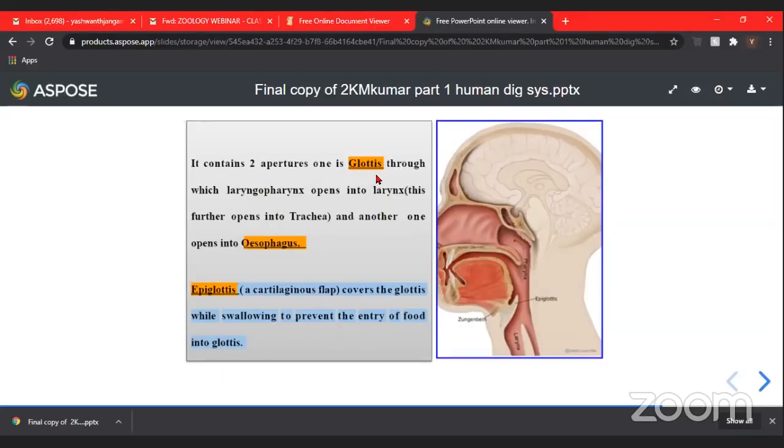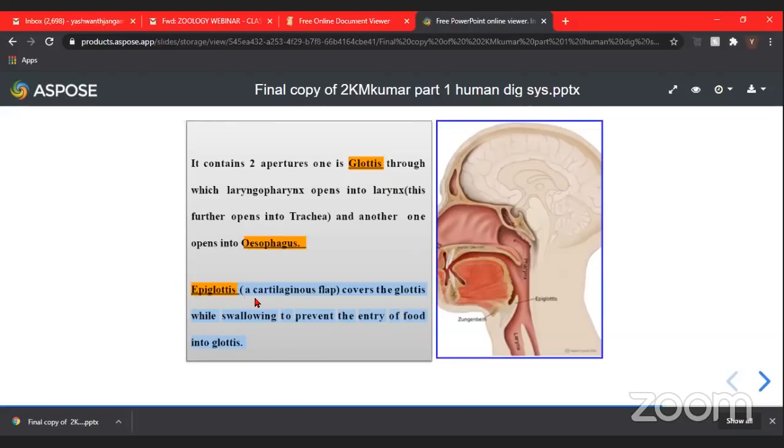Now a flap is present upon the glottis. This is commonly called epiglottis.